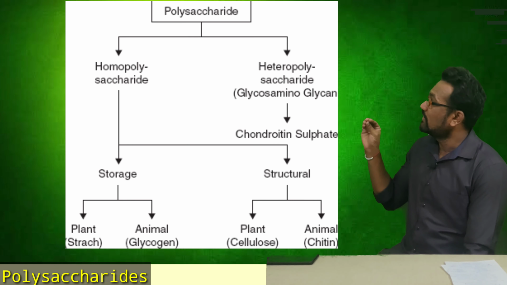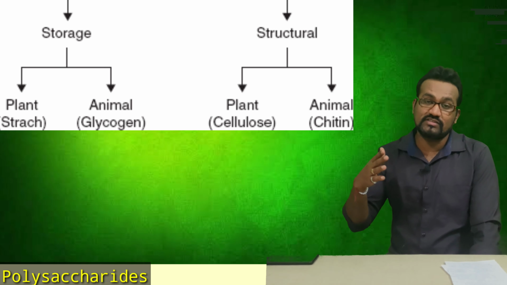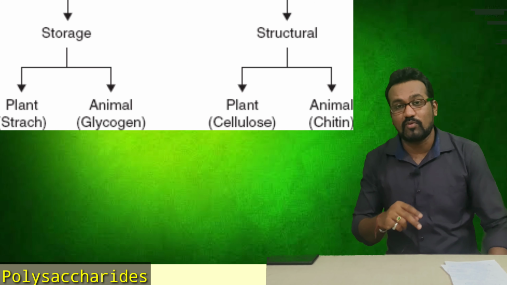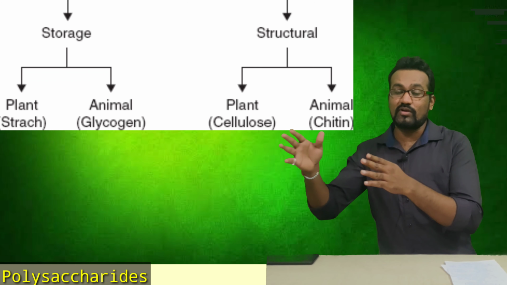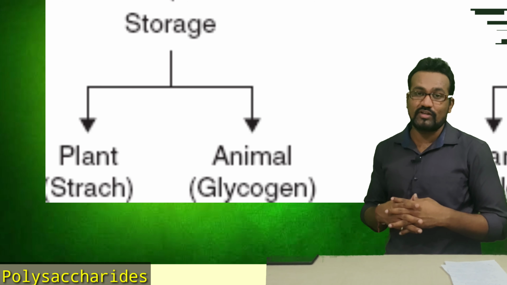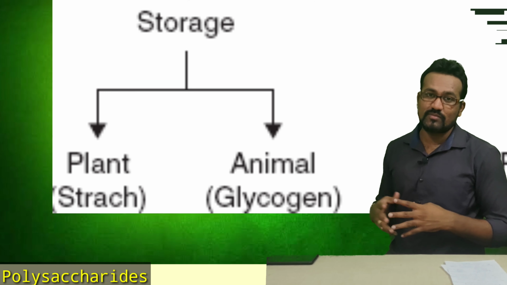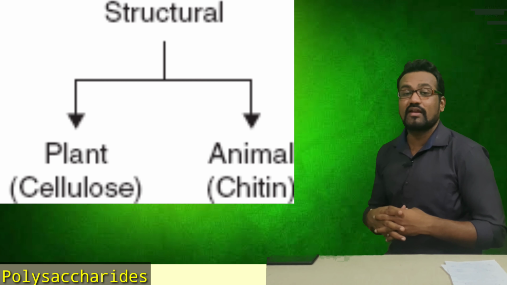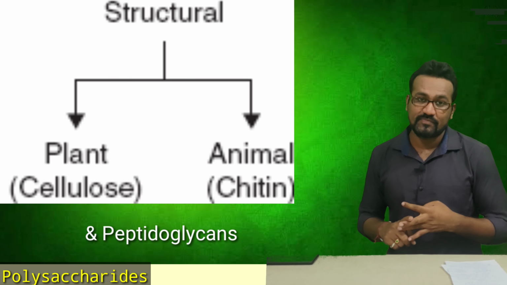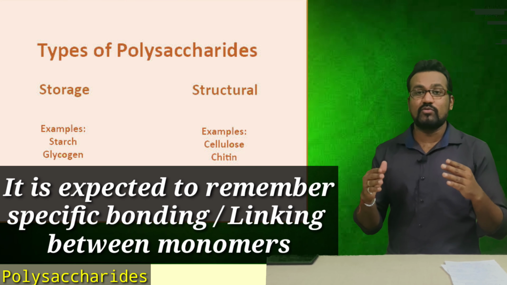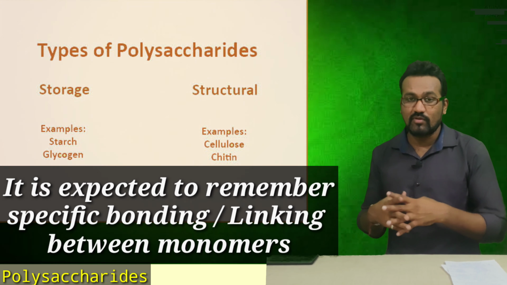First we will discuss which are the polysaccharides. Polysaccharides are mainly storage polysaccharides and structural supporting polysaccharides. We will first discuss the storage polysaccharides, for which we have the very famous examples of starch and glycogen. And among structural supporting molecules there are many examples: for example, cellulose, chitin, and peptidoglycan. We will discuss all these with respect to the type of bond that forms there. It will help you to remember all this concept.